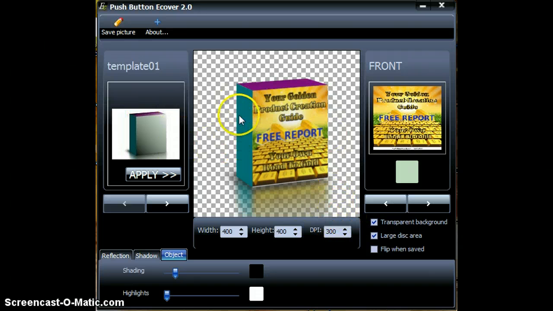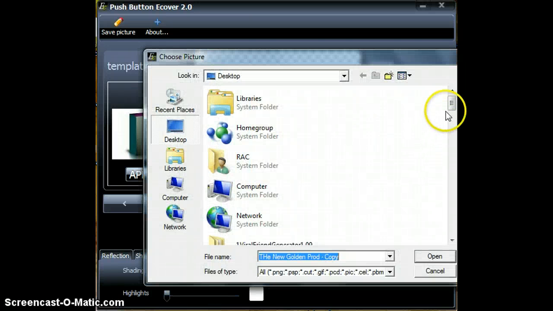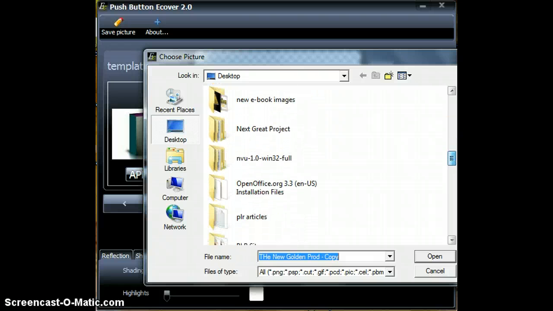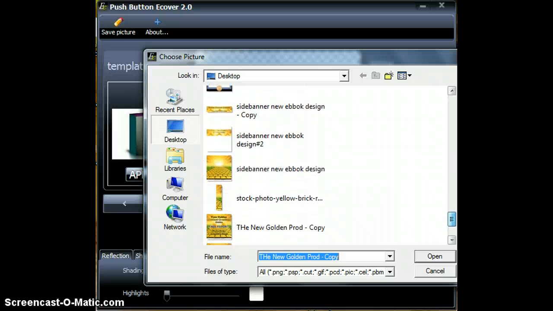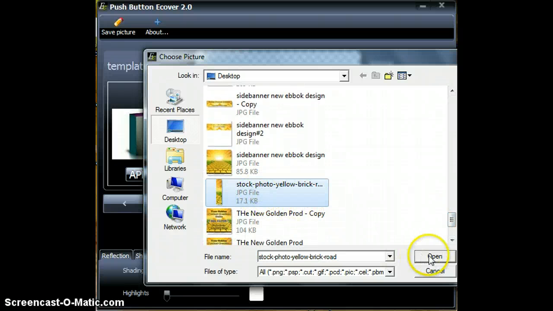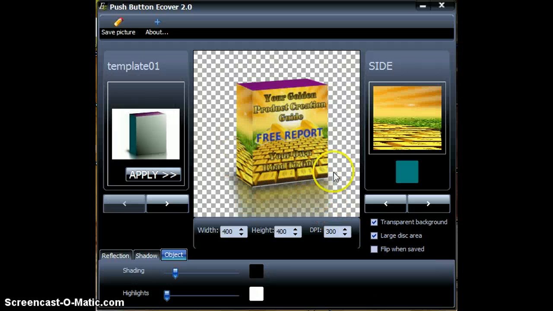Okay, now as you can see, we still need a side image and a top image. So once again, we go back to our image folder, or wherever you have your images stored. Now, like I say, some of these I already had made up and lined up, ready just for the making of this video. And there you go.